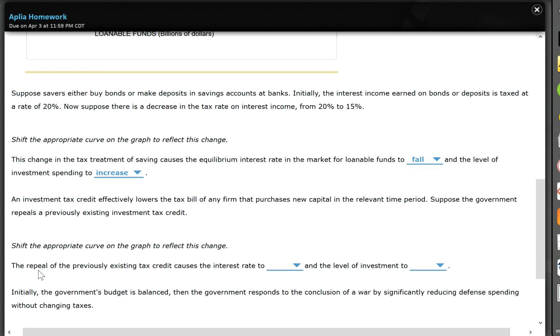The repeal of a previously existing tax credit caused the interest rate to fall, because with lower demand, your price goes down, so the interest rate falls, and then your level of investment also falls.